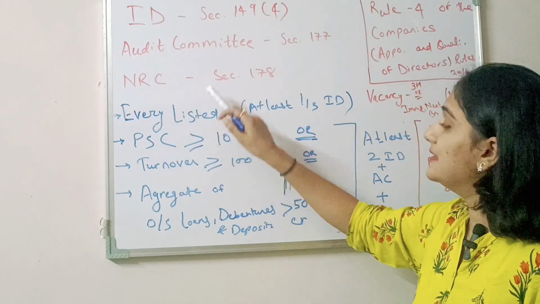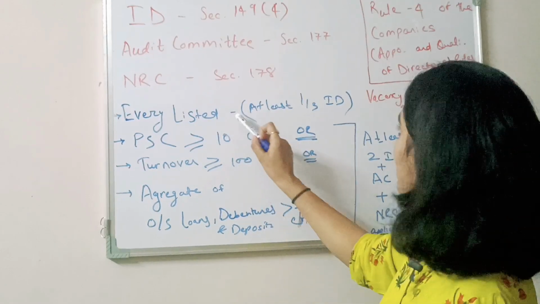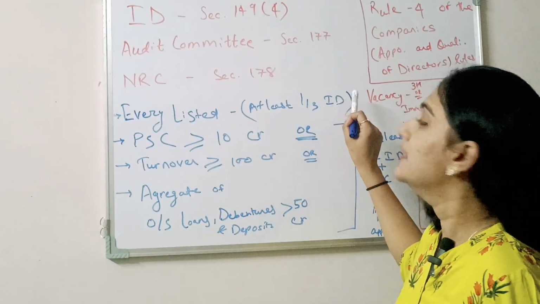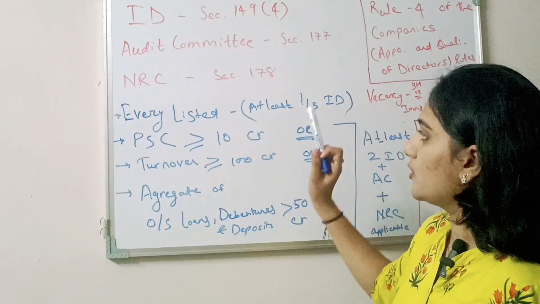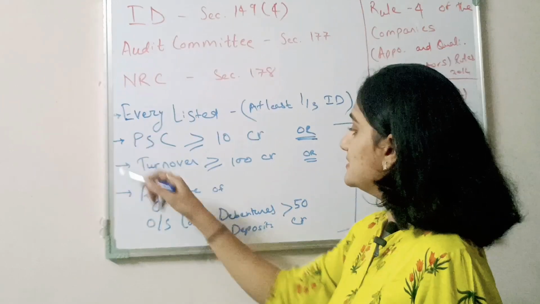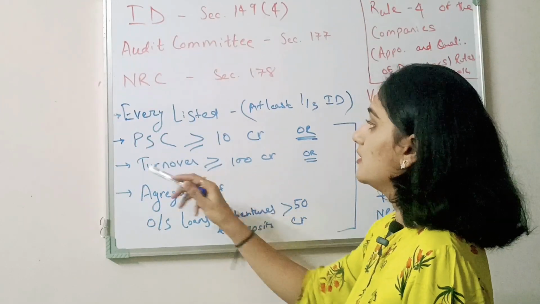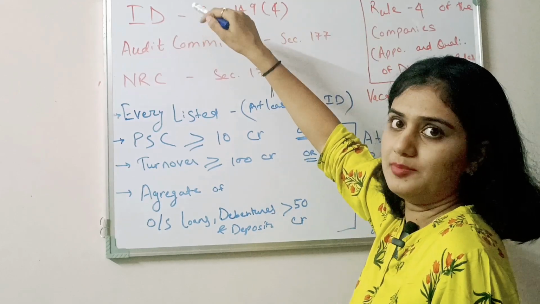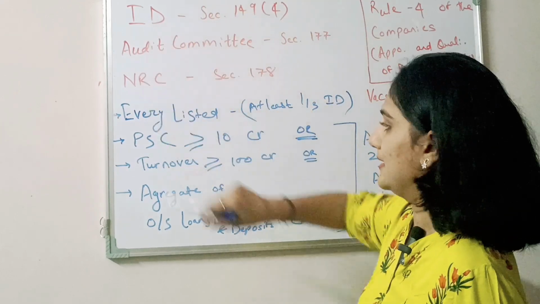In this case, I have mentioned independent director in brackets because for a listed company at least one-third of the board should consist of independent directors. Now, these 3 provisions are common for this applicability, right? ID, audit and NRC.